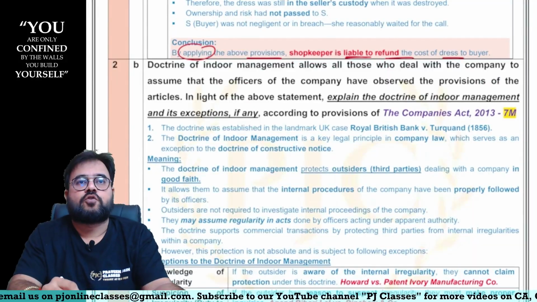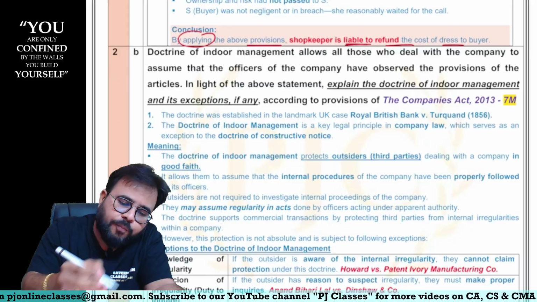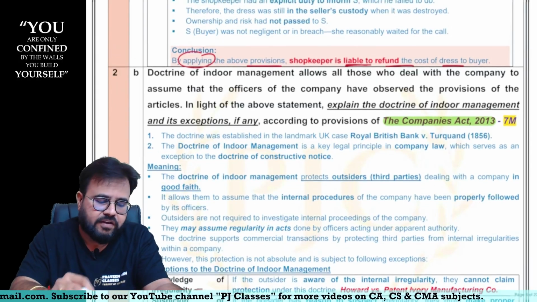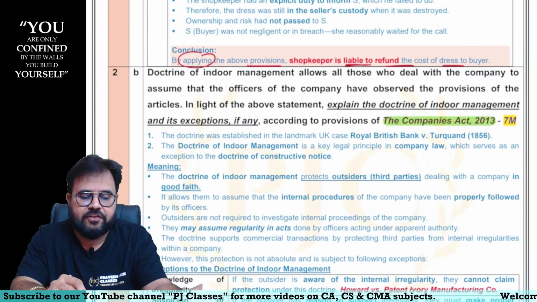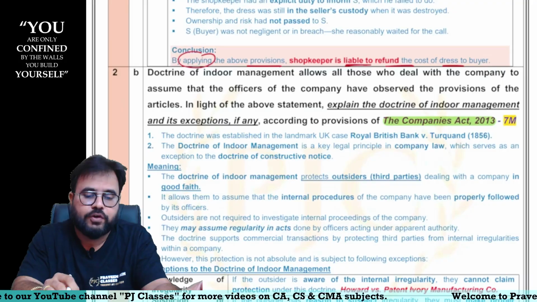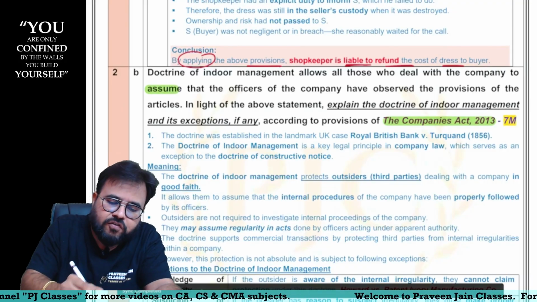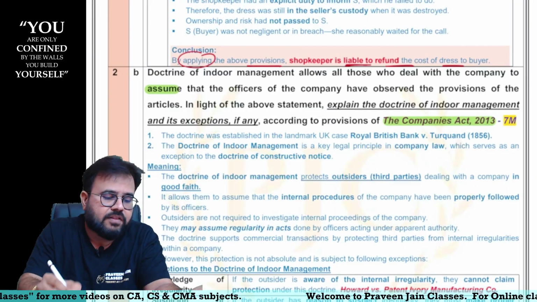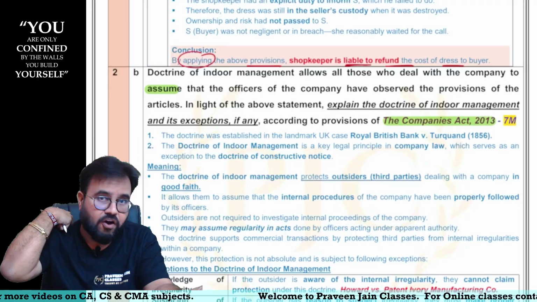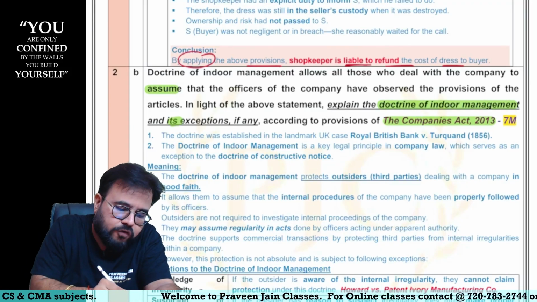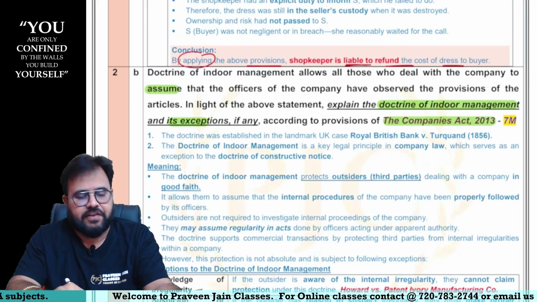Now let us see question number 2B, sir. Question 2B was asked from the Companies Act. Again, beautifully, 7 marks it was asked. Doctrine of indoor management allows all those who deal with the company to assume, that is presume, that the officers of the company have observed the provisions of the articles. In light of the above statement, explain the doctrine of indoor management and also specify exceptions, if any, sir.